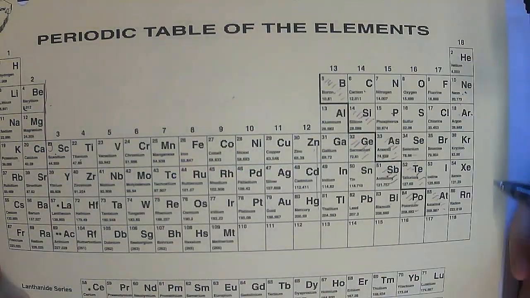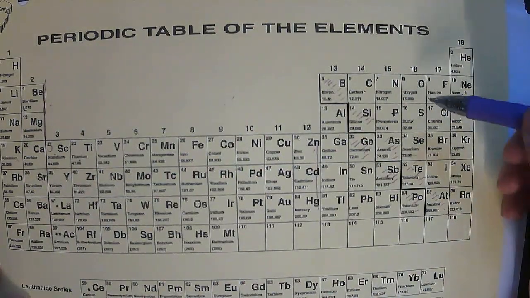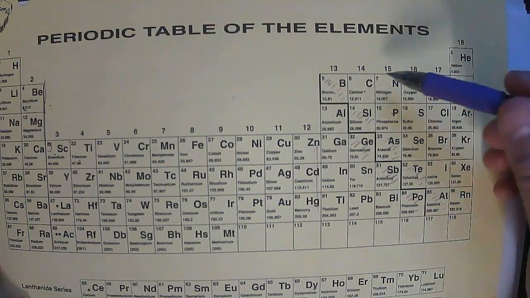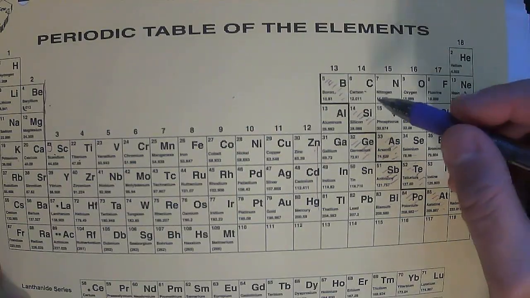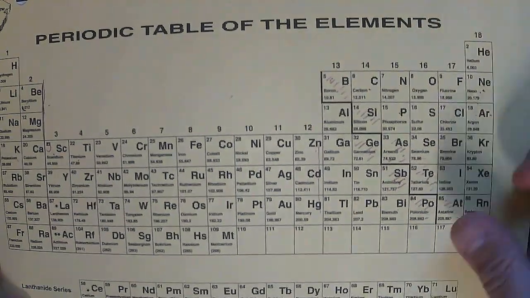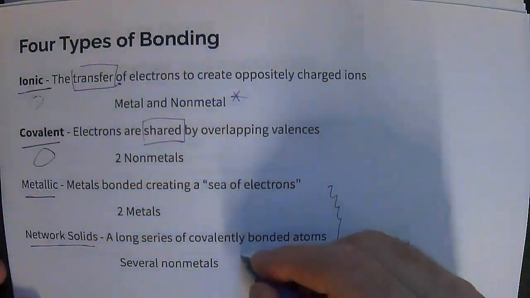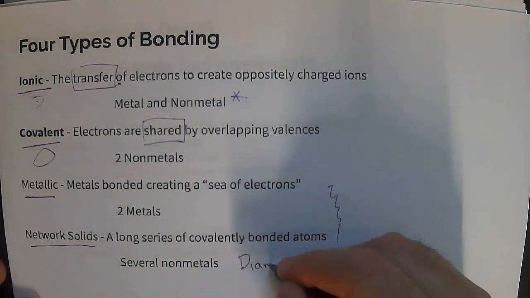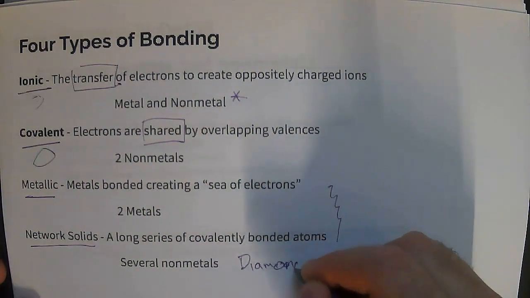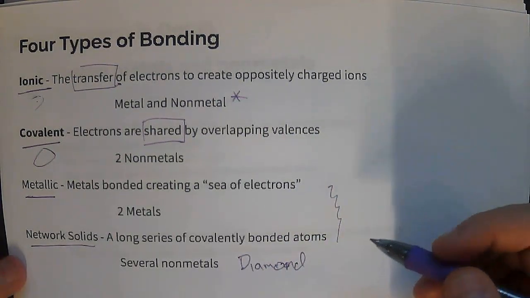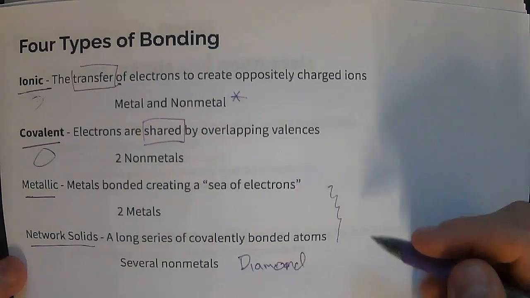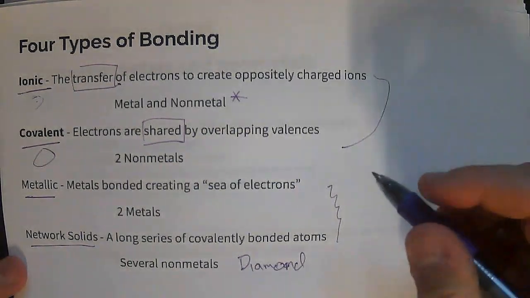And then you have something called a network solid, which is just a whole bunch of covalently bound atoms together. This would be something like diamond, and that makes them extremely strong. It's crazy. We'll talk more about these.